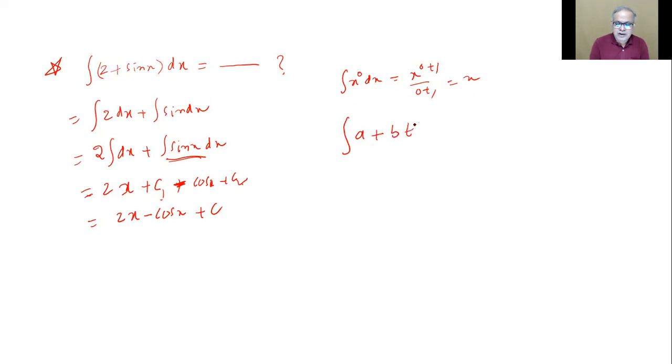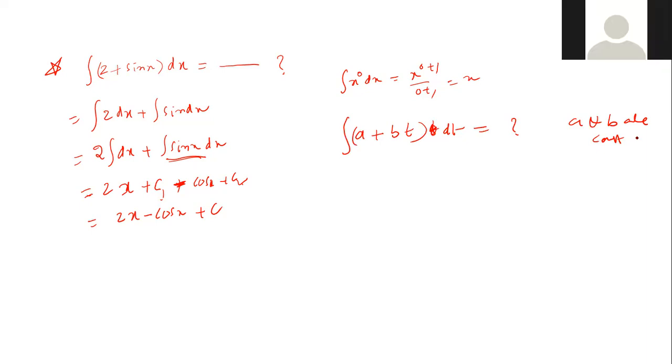Now next integral. Integral of a plus bt dt is equal to how much? A and B are constants. So Vishnuvardhan, is it ax plus bt square by 2 plus c? The final answer, no, not ax, at. So how do you get that? Just tell me. I'll write the steps for you.